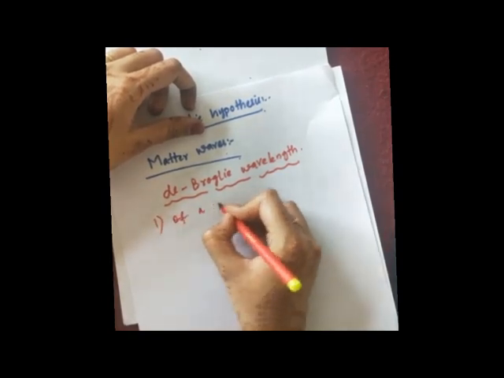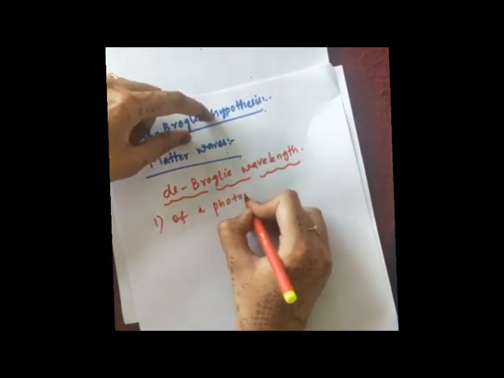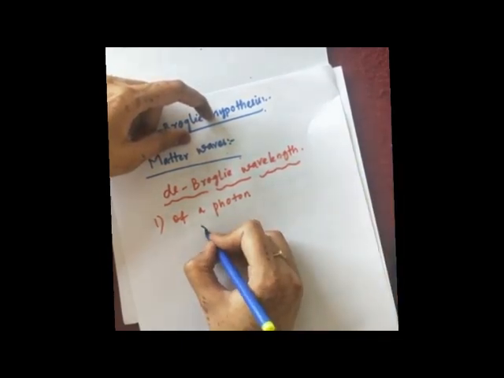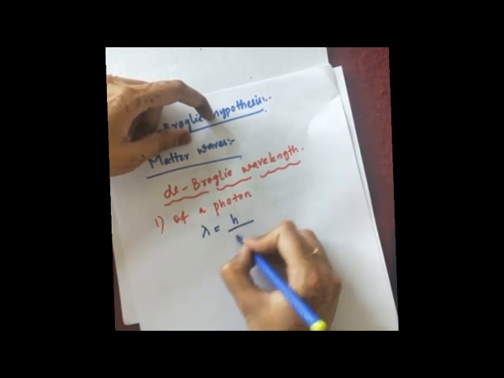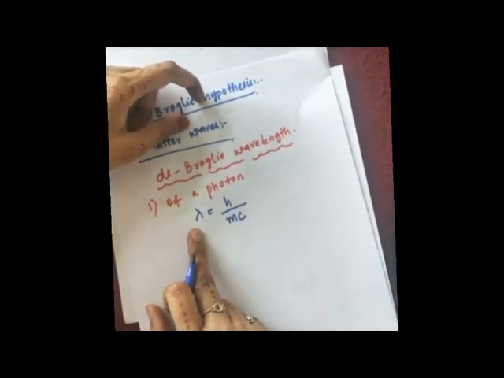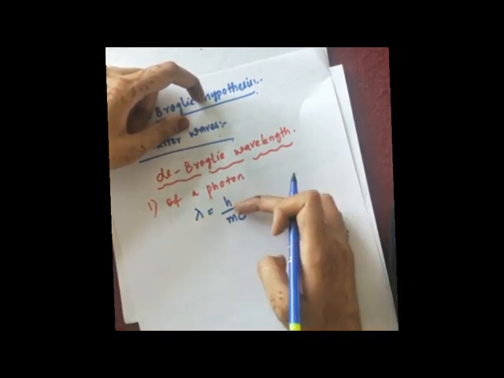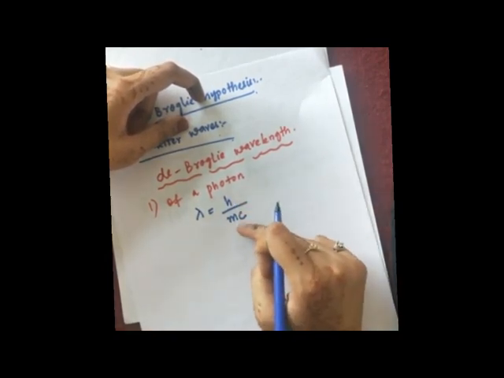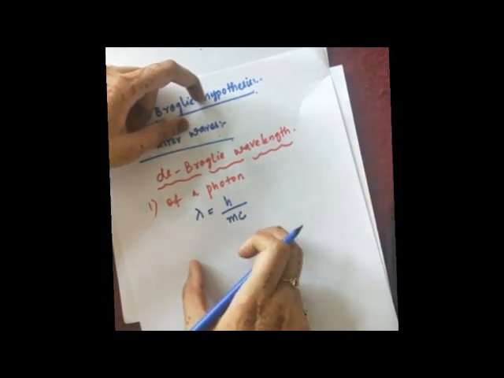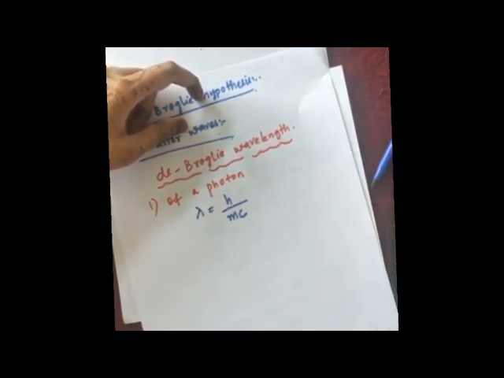The expression for de Broglie wavelength of a photon is given by lambda is equal to h upon m into c, where lambda is the de Broglie wavelength, h is Planck's constant, m is the mass of the photon and c is the velocity of the photon. These terms you have to explain here. Okay, this is one equation.